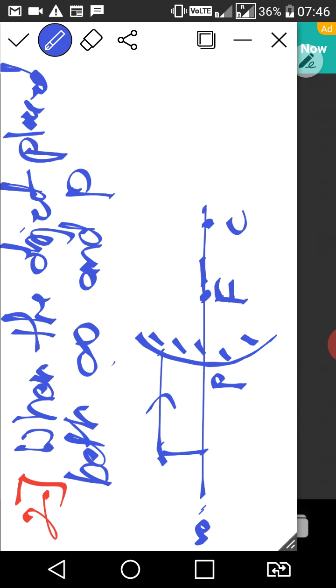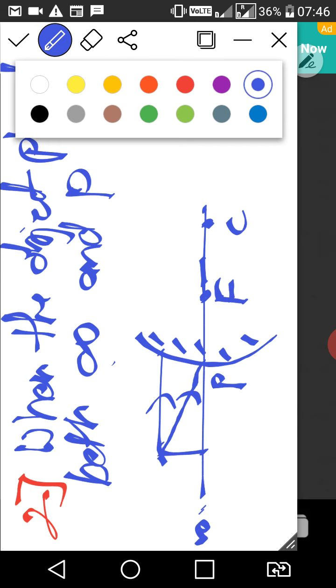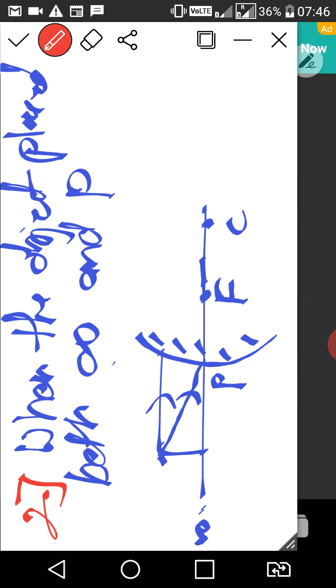One incident ray is parallel to the principal axis, and I will consider another incident ray incident at the pole. The parallel ray reflects so that it appears to come from the focus point.